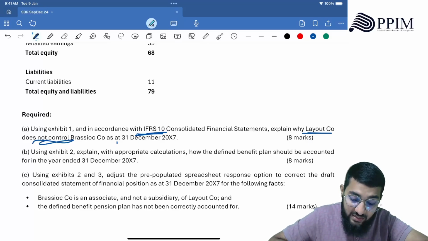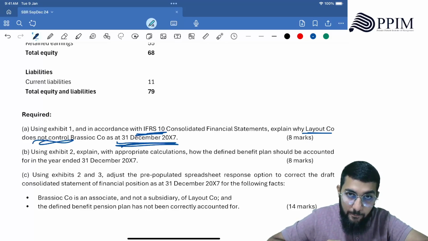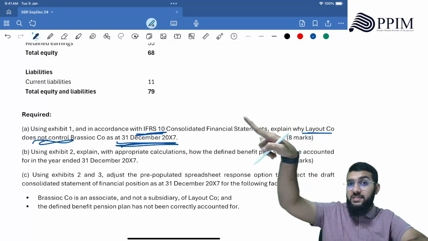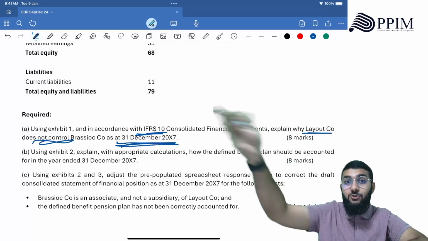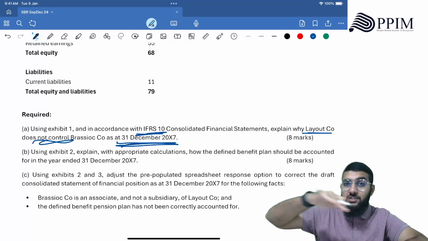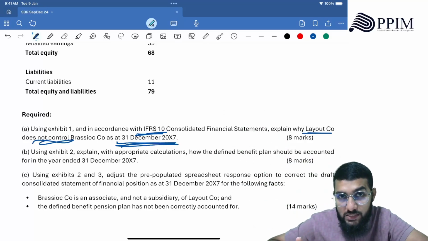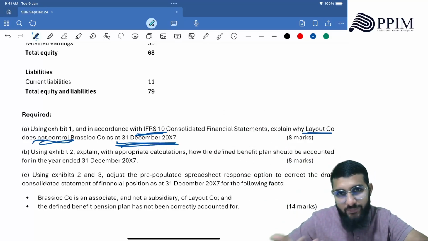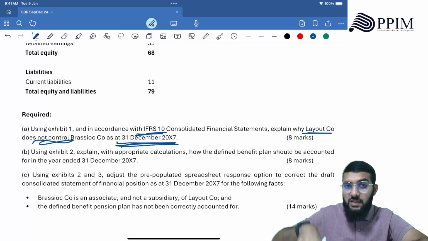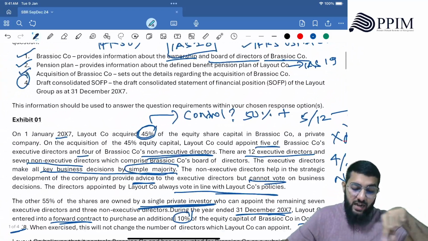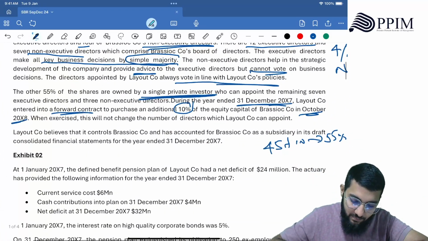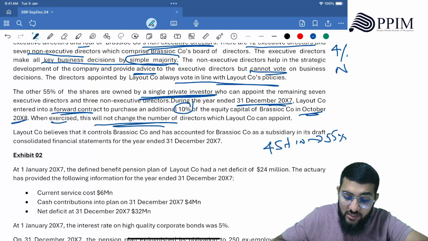At 31st December, that's October 2008 where you'd be exercising, so that's beyond the year. At this point, 31st December, it's not exercised. You don't even know whether it will be exercised or not. Had it been October 2008, maybe yes, now they'd own 55%. But on top of that, there's another line that says when exercised, this will not change the number of directors which Layout Co can appoint.